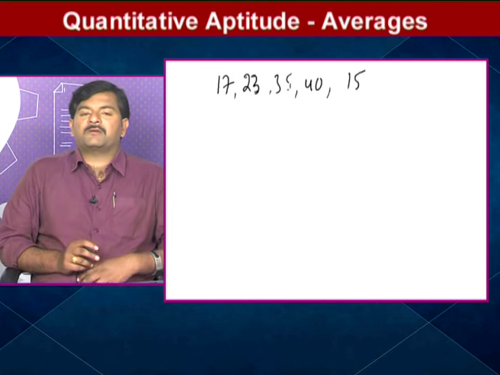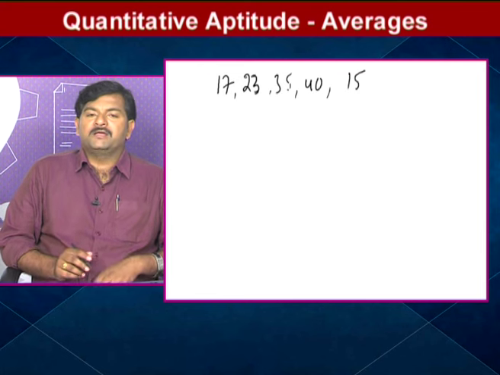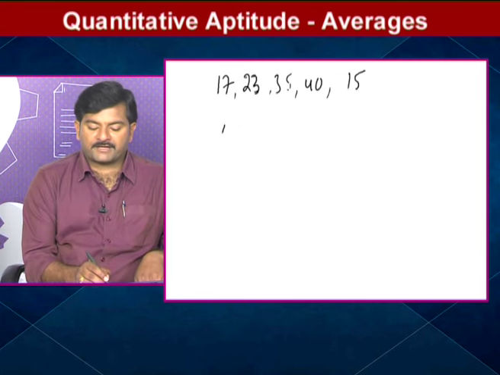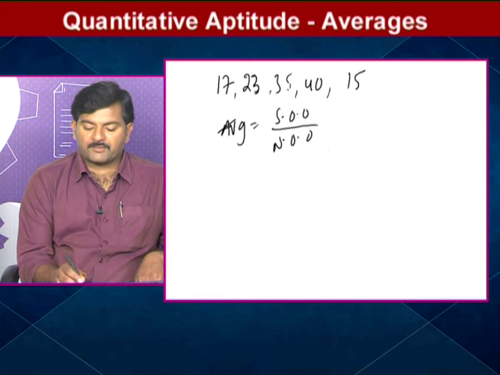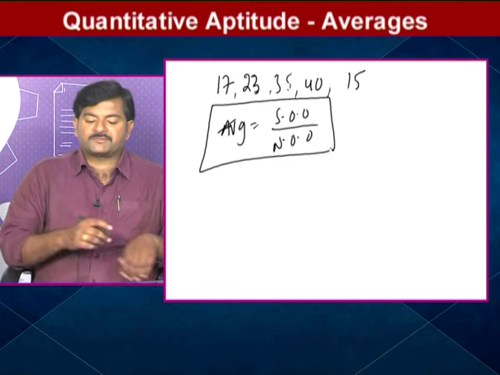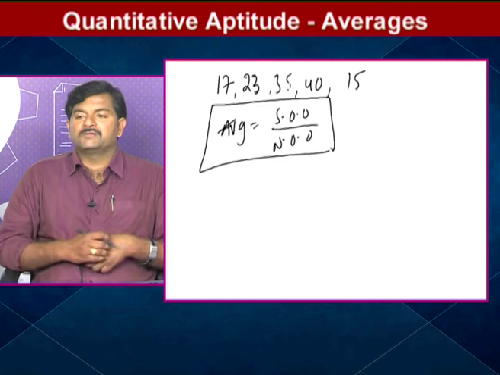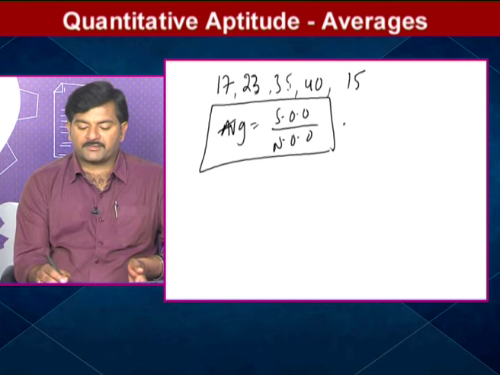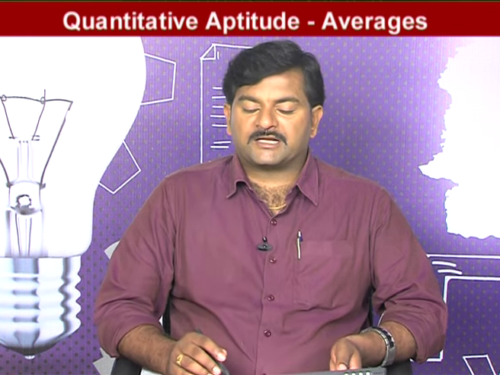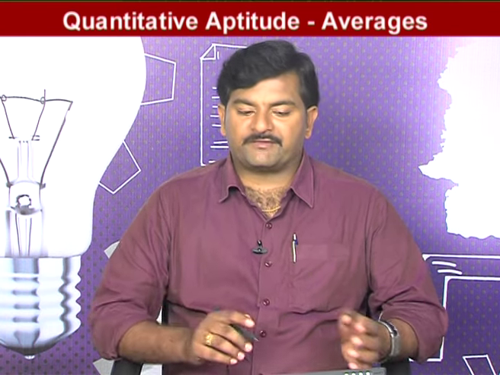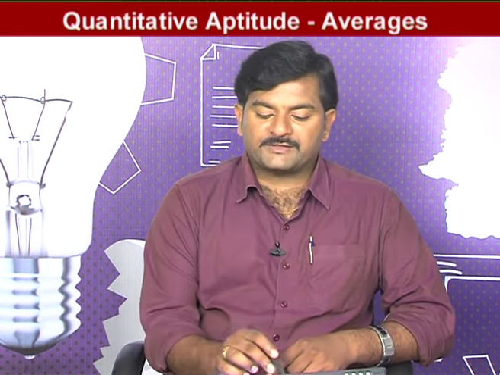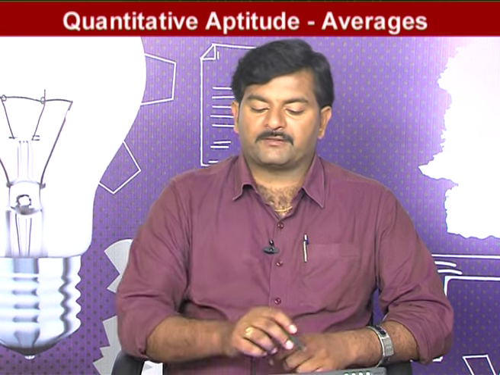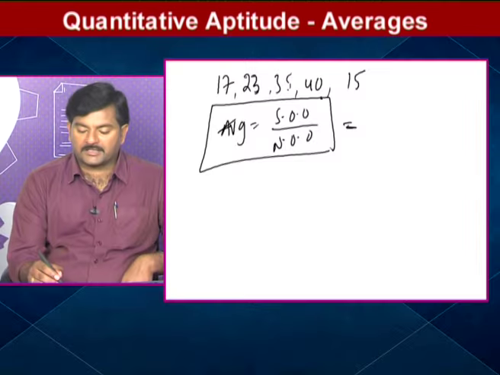So what is the formula here? Average equals sum of the observations by number of the observations. Just keep in mind the sum of the observations: 17 plus 23 plus 35 plus 40 plus 15. 17 plus 23, how much am I getting? It's clearly 40. 40 plus 40, 80. 80 plus 15 means 130, right?